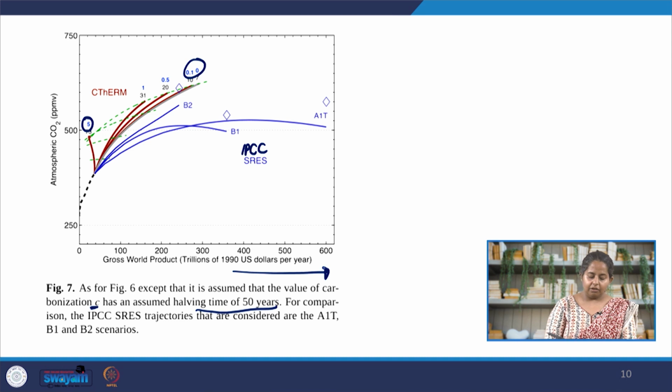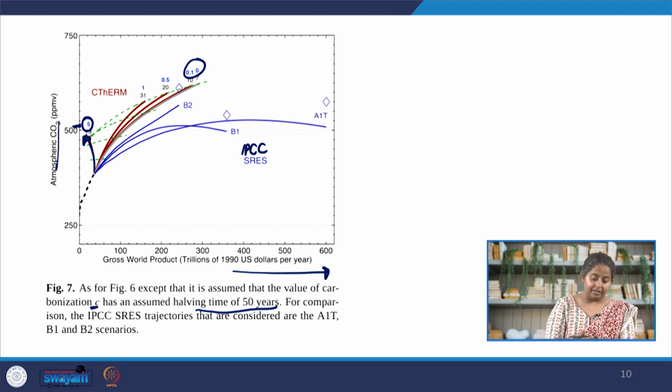And what we notice is that the IPCC's CIRS model says that, in that case, we can continue doubling and tripling our economy and more while keeping the atmospheric carbon dioxide within reasonable levels. They are not safe, but they are reasonable. The C-Therm model disagrees. The C-Therm model says a non-resilient economy is going to collapse. So, if we are not climate resilient, we are definitely going to collapse.